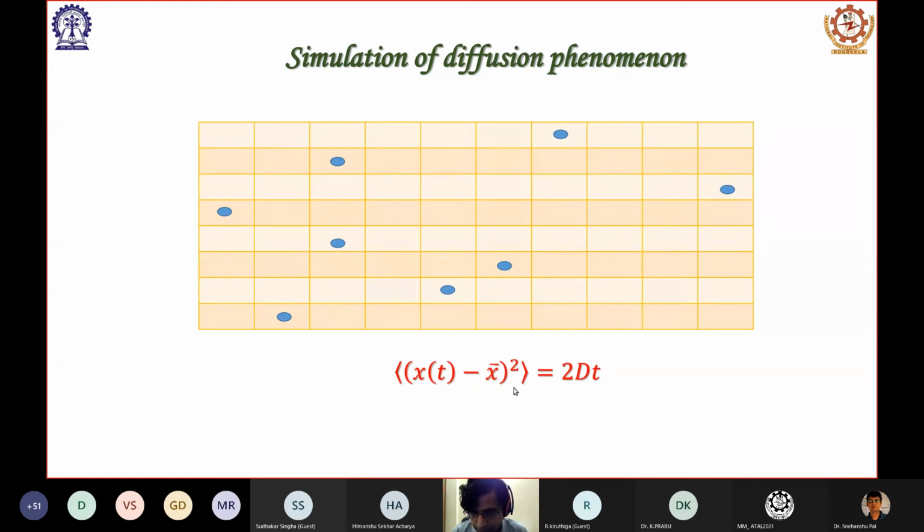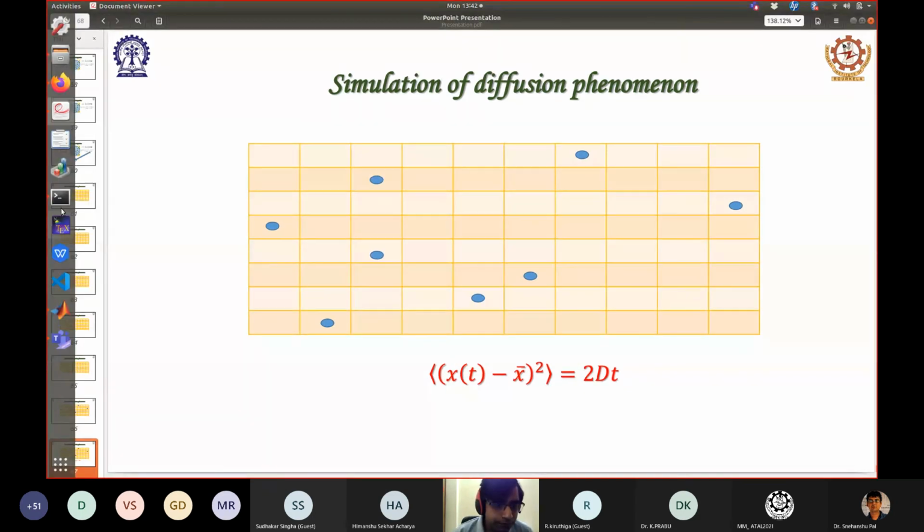then I can always calculate this mean square displacement, and I can fit a slope with respect to time. If I plot this value with respect to time, it should be a linear line. It should be a line, and the slope of the line should give me 2D. So D is half of that slope. Got it? So I will just show you a simple demonstration here.